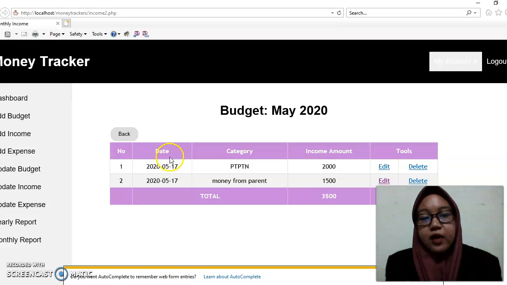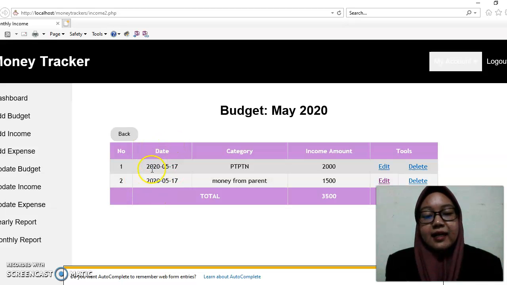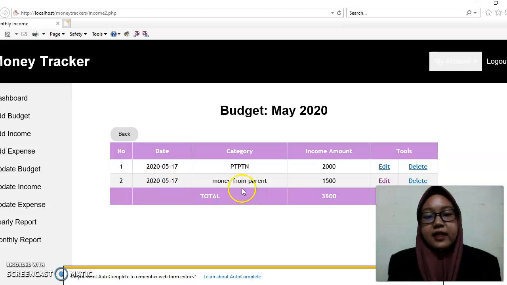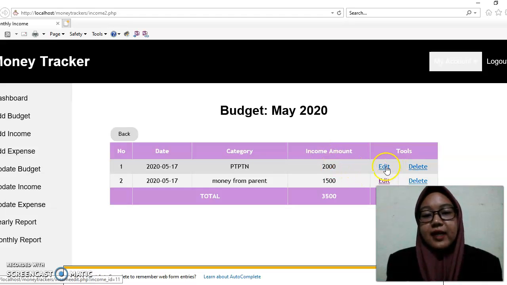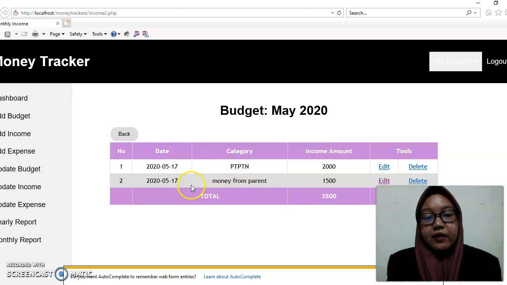The date I already put in directly, so it's easier for the user, who doesn't need to key in one by one. The date is automatically here. So we have the category, then the incomes, then they have the tools. Here they can also delete the records, the items they already added.